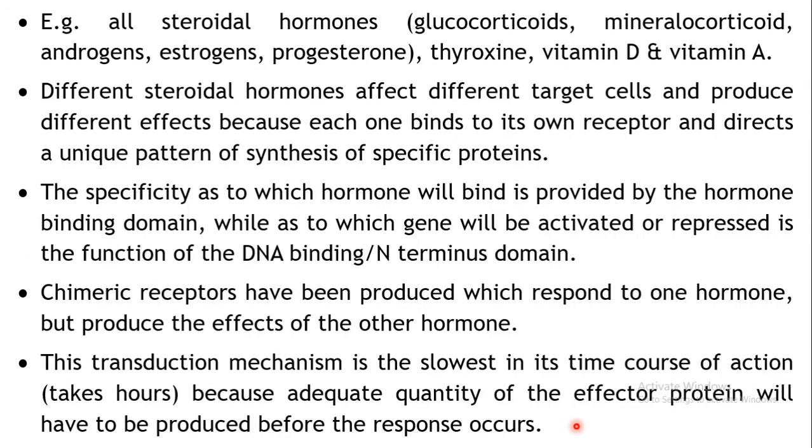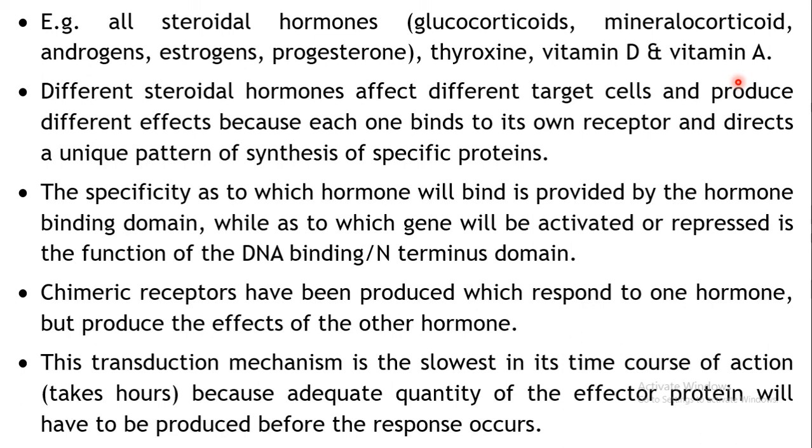Now, examples of the receptors which are mediated through this nuclear receptor are receptors for the steroidal hormones, that is glucocorticoid receptor, mineralocorticoid receptor, androgens, estrogen, progesterone receptor, or thyroxine receptor, or vitamin D, vitamin A receptors.